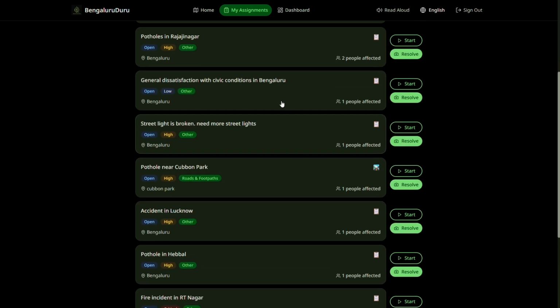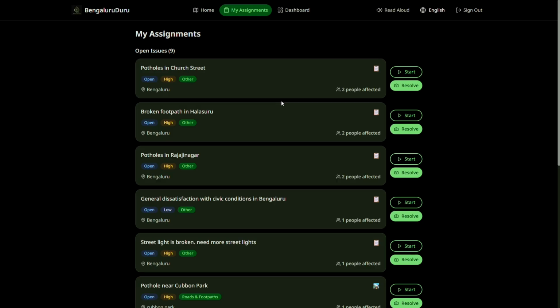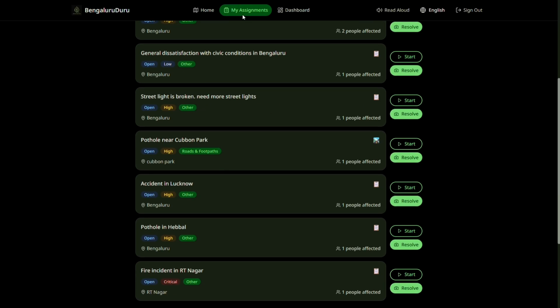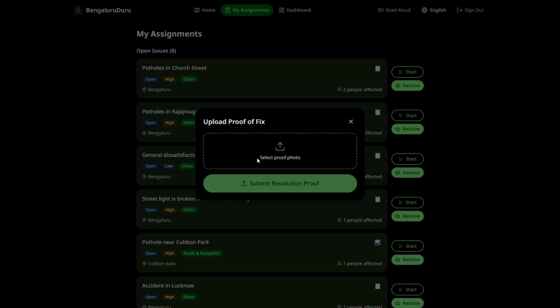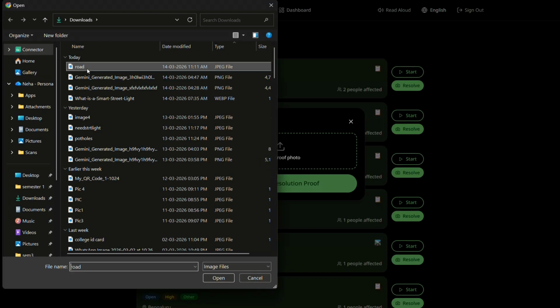Yeah. So we are implementing something called the public proof system, where we emphasize transparency. The government official will be mandated. It is not optional for him or her to upload a picture. It's mandated, and there's a 24-hour verification window which will be demonstrated soon about how exactly the users or anyone, not just a person who filed a grievance, just anyone can log in and check if it is actually verified or not. And uploading a mandatory photo of the fix itself.